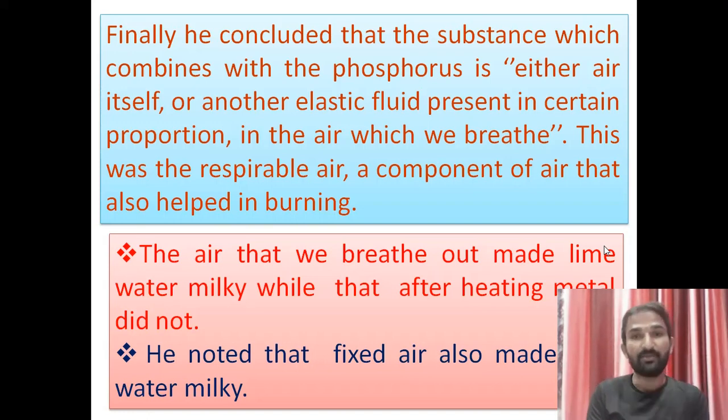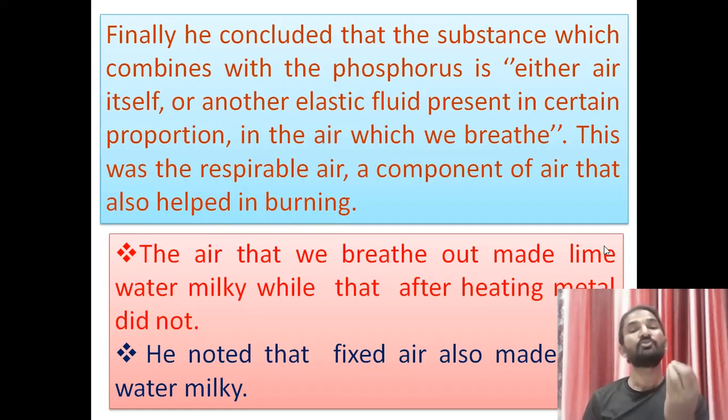So he concluded that the substance which combines with the phosphorus during burning, either air or an elastic fluid present in a certain proportion in the air, is the air we breathe.